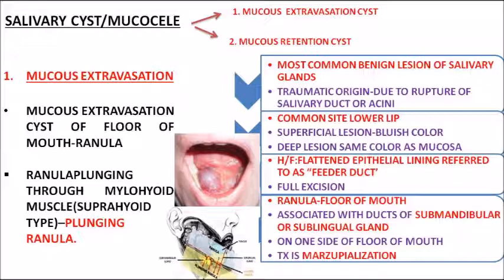Clear? So salivary cyst, otherwise known as mucocele, is of two types: mucus extravasation and mucus retention type. The mucus extravasation type seen in the floor of the mouth is called a ranula, and a ranula plunging through the mylohyoid muscle, the suprahyoid type, is called a plunging ranula. The most common site of mucocele is the lower lip, and ranula is seen in the floor of the mouth, associated mainly with the submandibular and sublingual glands, and most of the time we do the treatment as marsupialization. Clear? It is the most common benign lesion of salivary glands. Okay, clear?